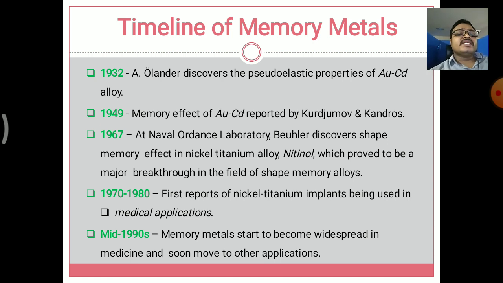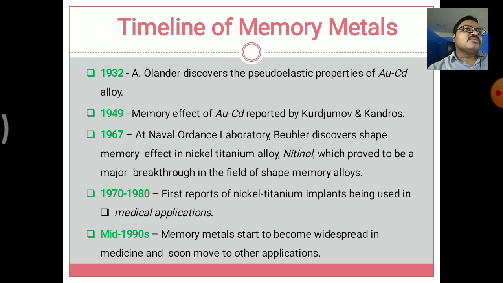In the decade from 1970 to 1980, the reports on nickel titanium alloy showed it being used as implants in medical applications. This material was used in composition with other materials, giving different types of materials with different properties. Next, in the mid 1990s, memory alloys started to become widespread in medicine and soon moved to other applications.